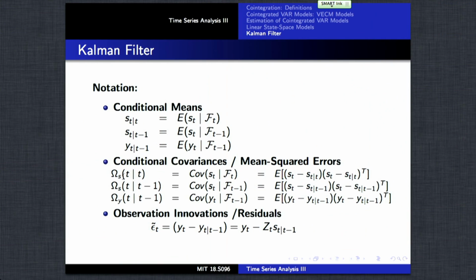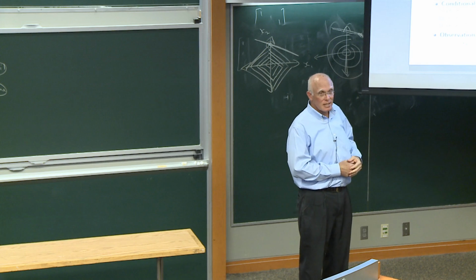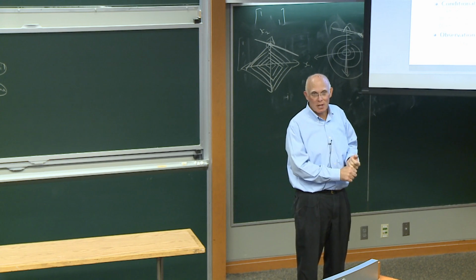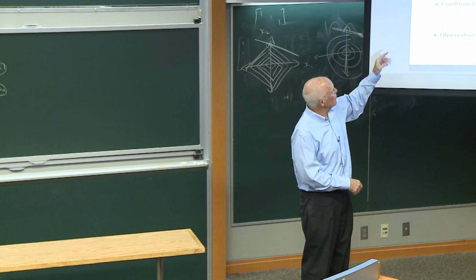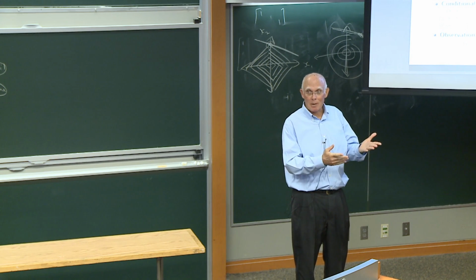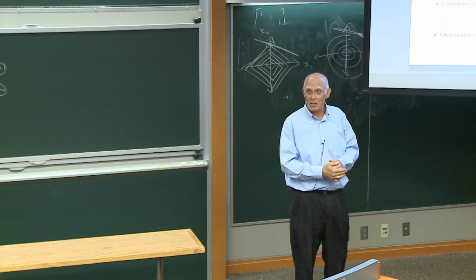There are basically conditional means of the states. S sub t given t is the mean value of the state at time t given the information up to time t. If we condition on t minus 1, then it's the expectation of the state at time t given the information up to t minus 1.